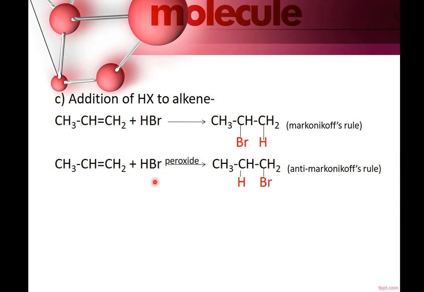But if the same reaction is carried in the presence of peroxide, then it follows anti-Markovnikov's rule. Here the negative part Br goes to that doubly bonded carbon which has maximum number of hydrogens. So the product is 1-bromopropane.